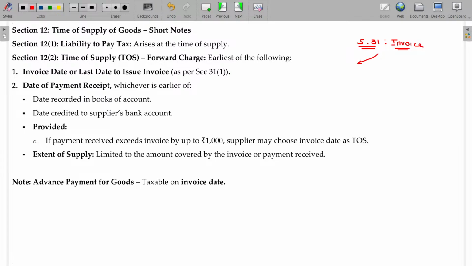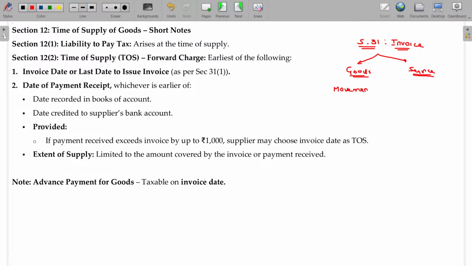In case of issue of invoice, for supply of goods, for supply of services, what is the time of supply? In case of goods, movement of goods.